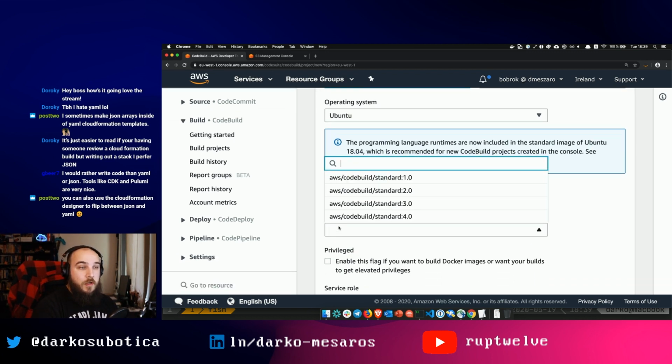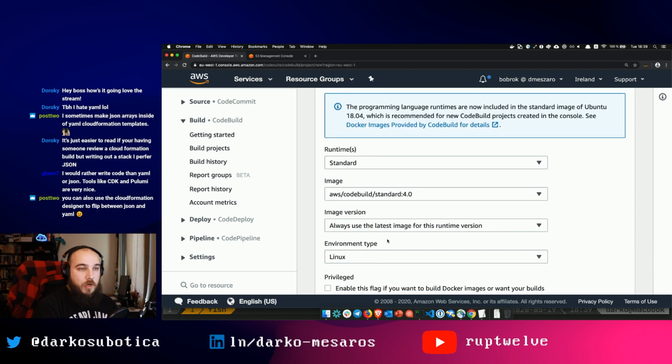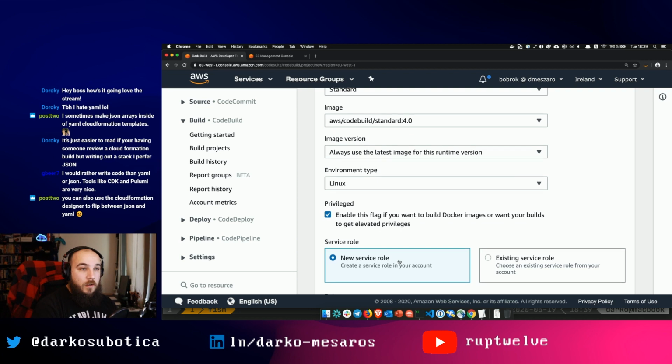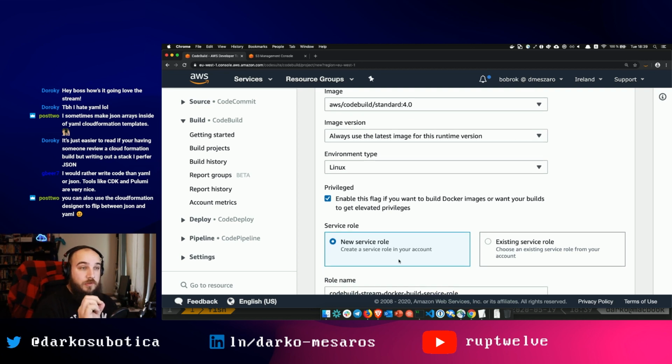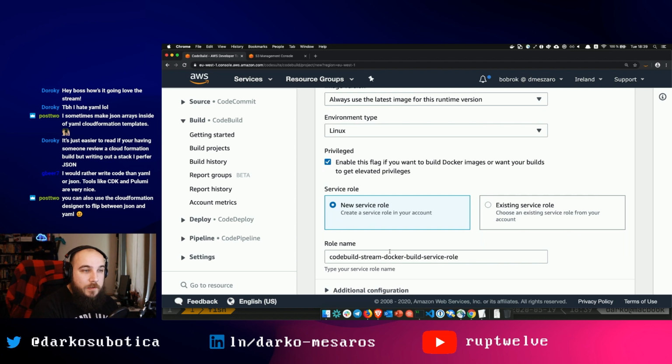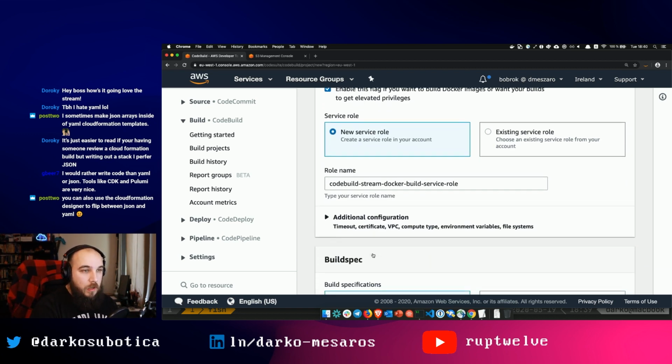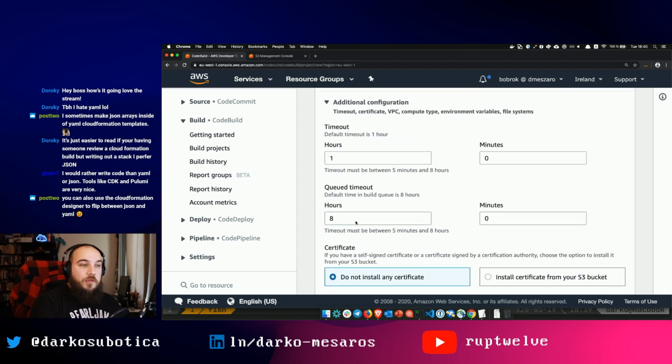Runtime standard. I'm gonna use the latest CodeBuild image that works. That's fine. I'm gonna enable the privileged flag here because for Docker, if you want to build Docker images, you need to enable this because in essence, you're building Docker images within Docker containers. You need this. So I'm gonna create a new service role, but I'm gonna have to do some changes to the service role as we go along.